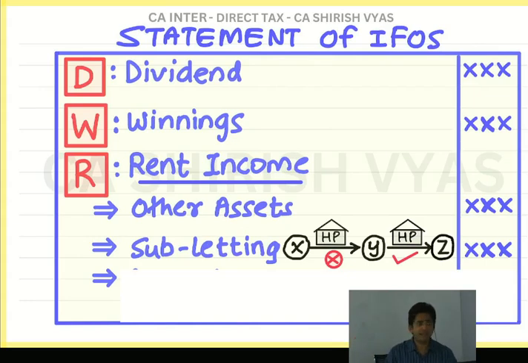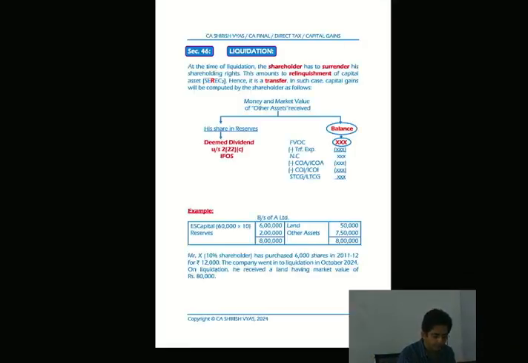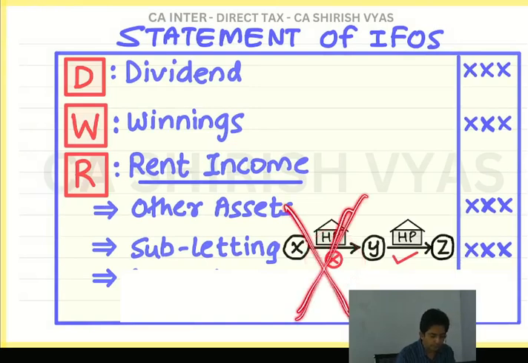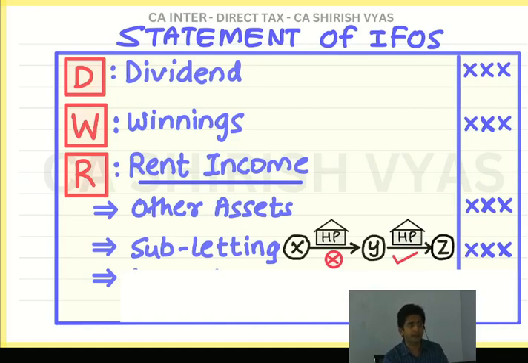So see what did I say? X says let out his property to Y. And X is the owner. And when the owner is earning the income, it's income from house property. And see here I put a cross, you know why? See here I have put a cross because in this chapter this will not come. Because when the owner gives the house on rent, that goes to income from house property. So here this transaction has got no role to play.